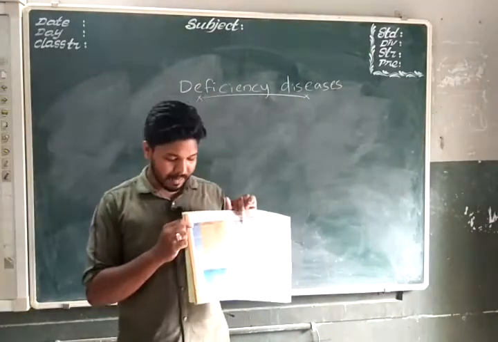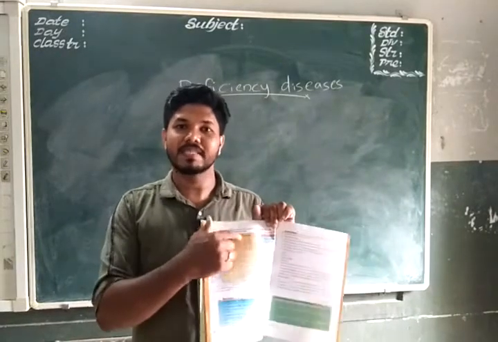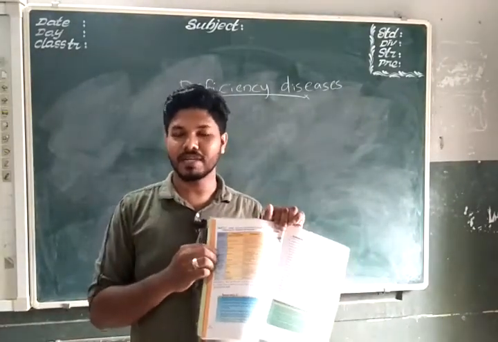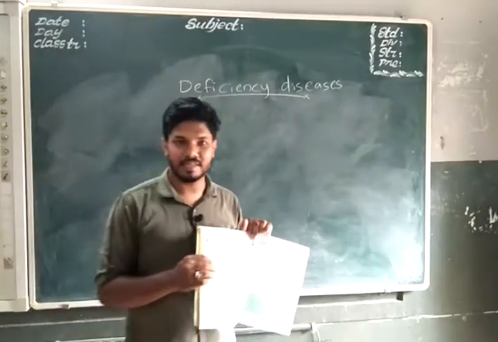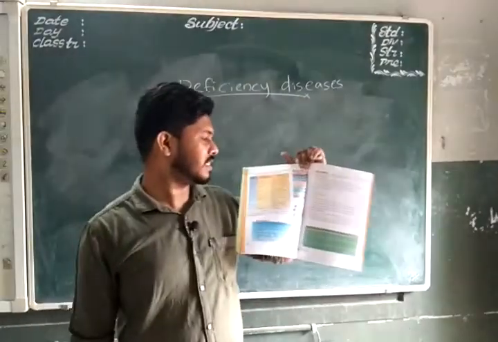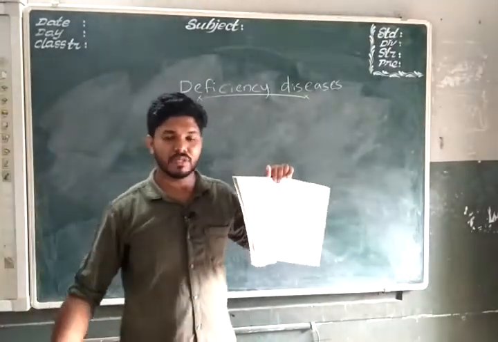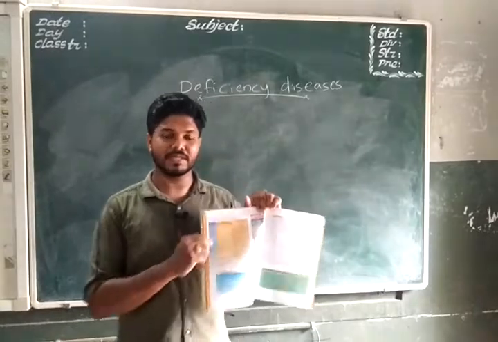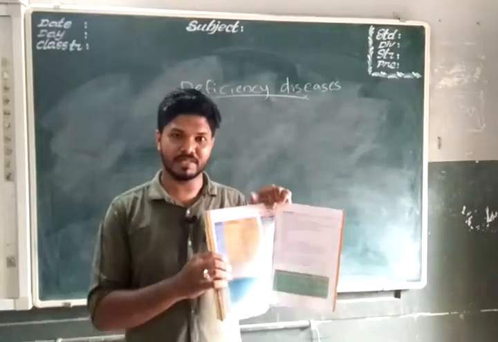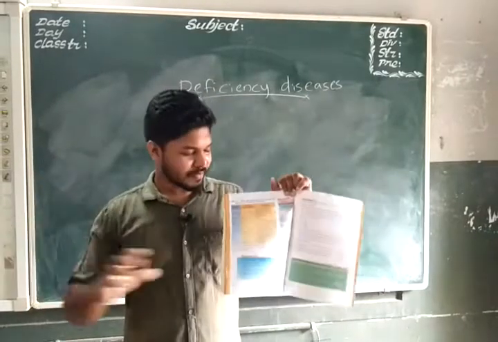So actually what happens, if vitamin A is missing in our food, we'll be missing those rod cells. So we can't see at night very clearly. That is one of the things: poor vision, loss of vision in darkness. Sometimes complete loss of vision may also be caused due to the deficiency of vitamin A. So you have to take leafy vegetables in order to increase the amount of vitamin A in your body.